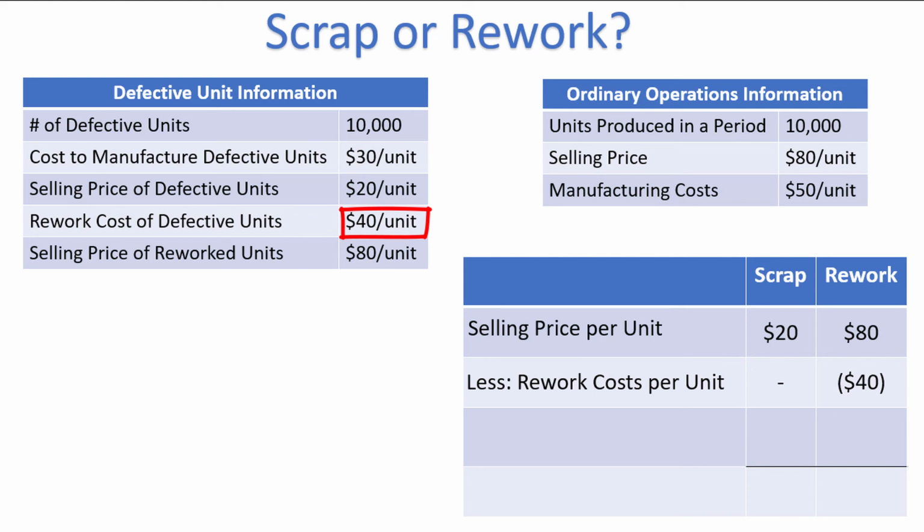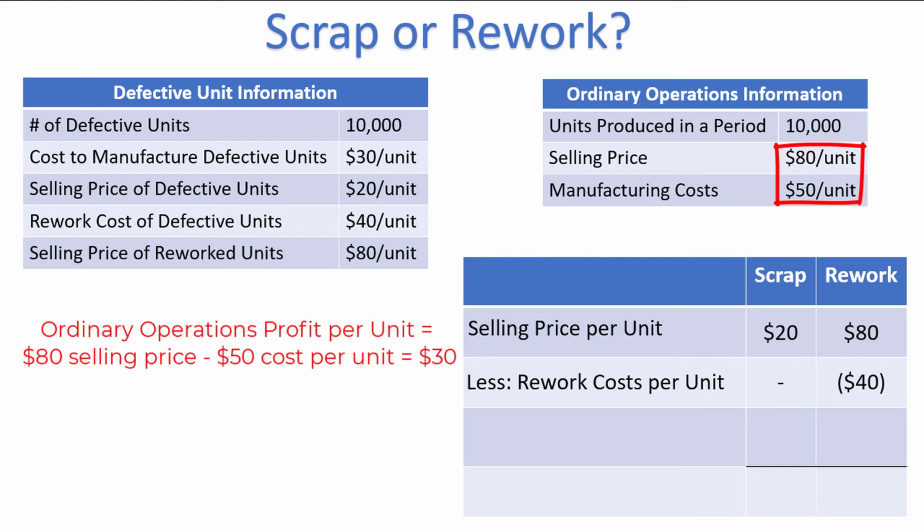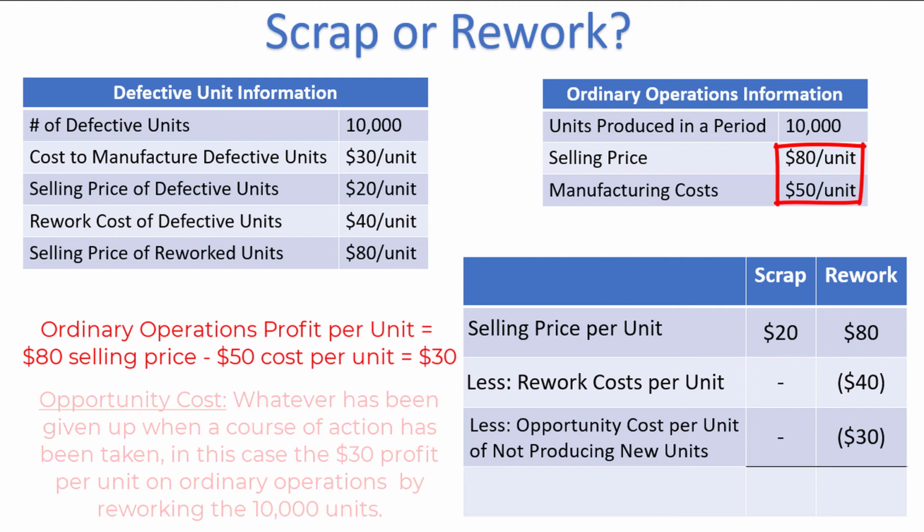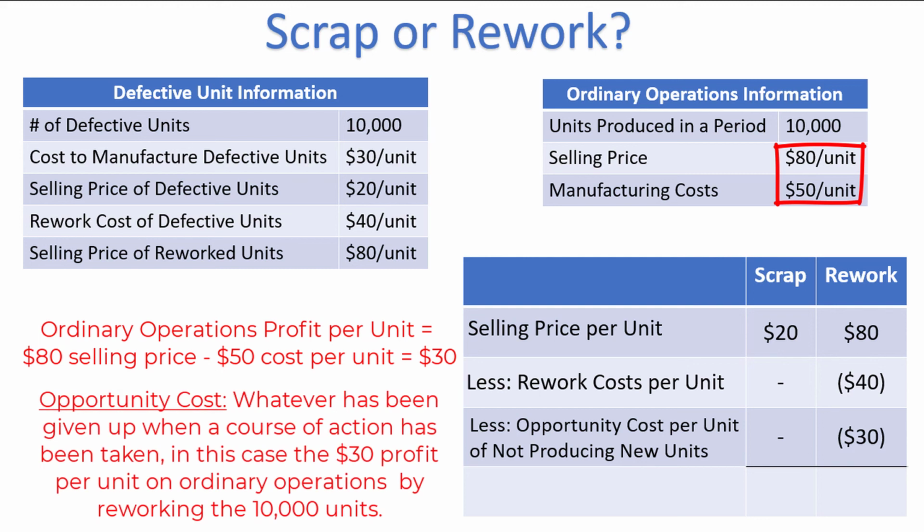And on top of that, if the company decides to rework the units, they won't have the opportunity to produce 10,000 new units, which they can make $30 each on, found by taking the $80 selling price and subtracting the $50 cost per unit. This is $30 in profit per unit that the company won't have under the rework scenario, but will have under the scrap scenario. We classify this as an opportunity cost of income foregone by making the decision to rework the units. An opportunity cost is whatever has been given up when one course of action is taken. In this case, reworking means giving up the $30 profit per unit on producing and selling 10,000 new units.